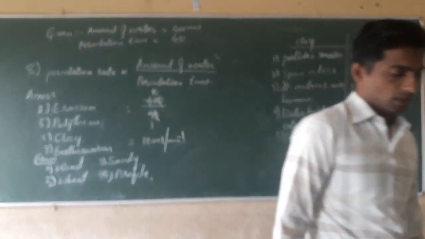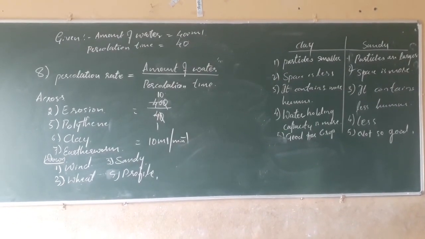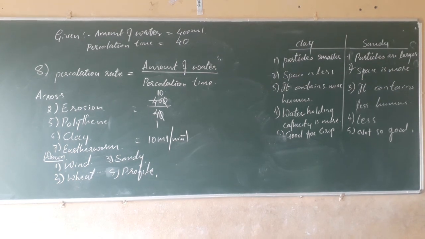The remaining we will study in the next class. So you should point out these points, across, down and all puzzles, and you have to solve the problem they have given. You have to write that. Okay, thank you.